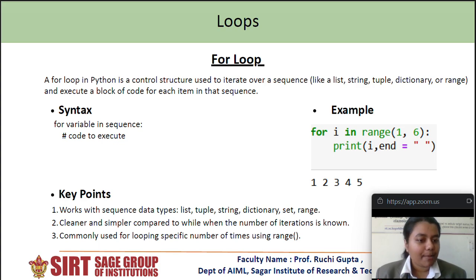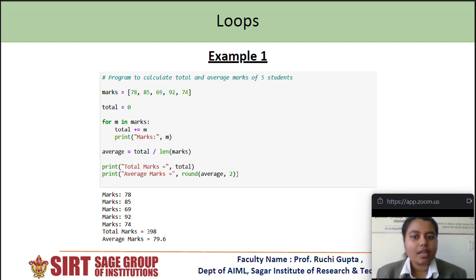Now we'll see another example of for loop. Here we are totaling the marks of a student and getting the average of their marks. We have already stored the marks in a list, and we are finally totaling those marks and getting the total of the 5 subjects, and getting the average by dividing it by the length of the list.